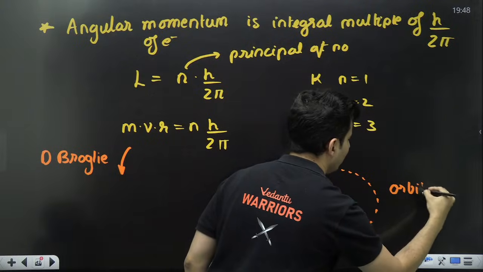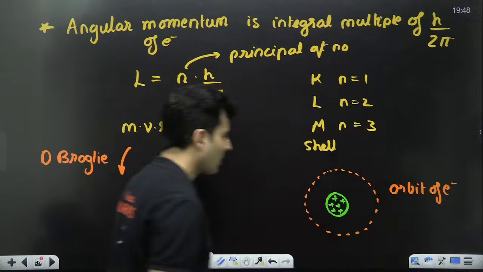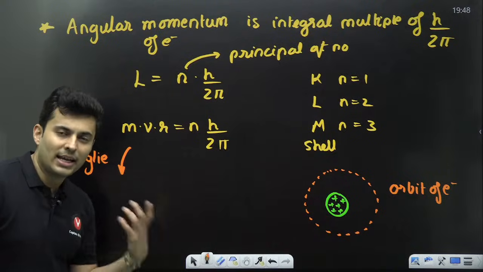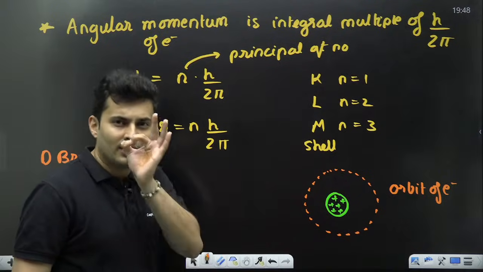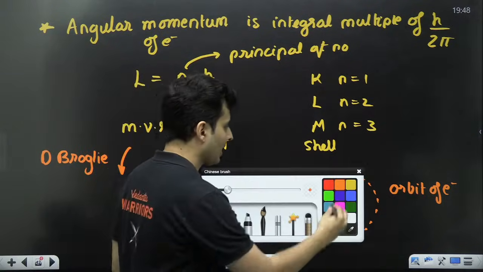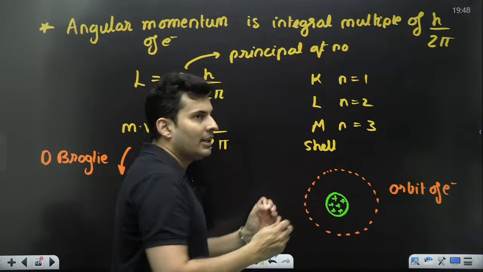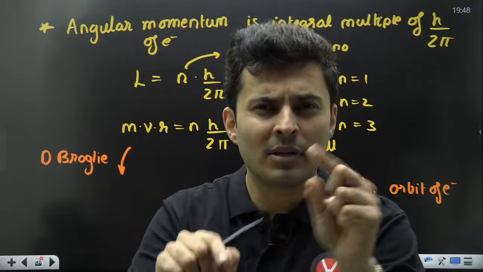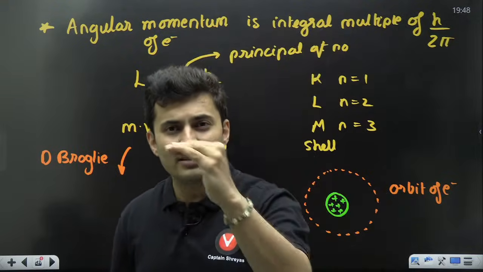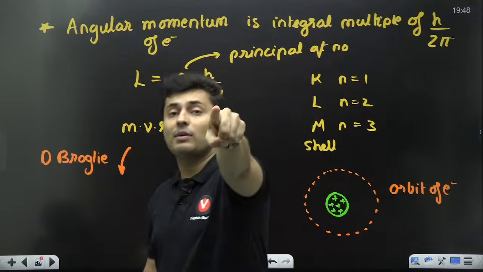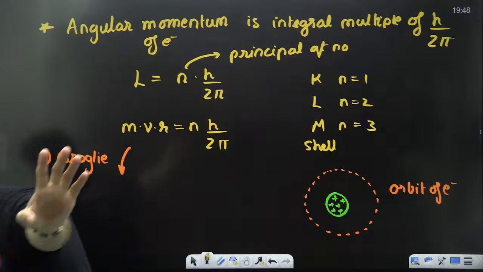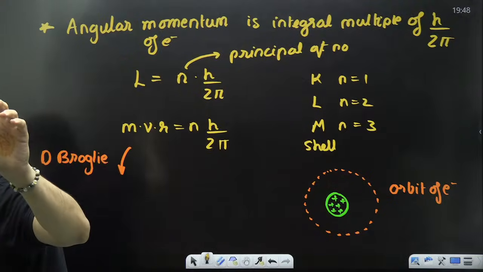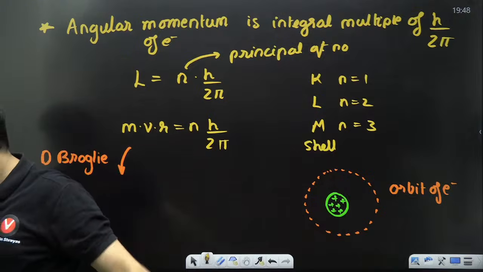This is the orbit of the electron. You can combine this with de Broglie and you can very easily prove this important thing. And that important thing is, if you measure the de Broglie wavelength of the electron, remember electron is moving, so there is a matter wave. So the matter wave of the electron, everybody with me? Matter wave of the electron.